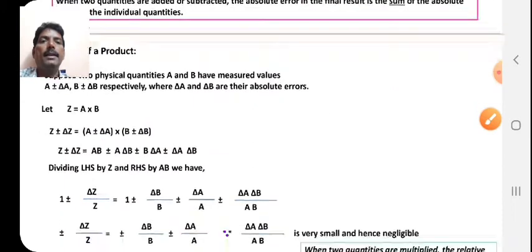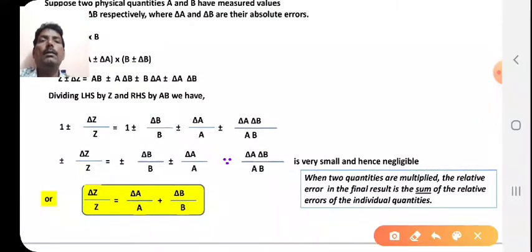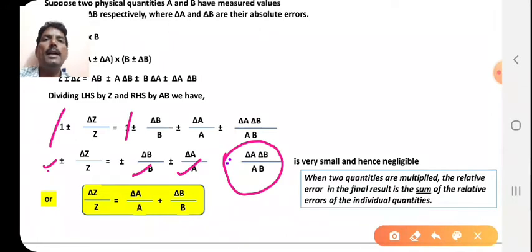So finally, ±Δz/z, cancelling the 1 on both sides. So Δz/z is equal to ±Δb/b ± Δa/a. Why are we neglecting the last term? Because Δa and Δb are absolute errors. Their values are very small compared to a and b, and you are taking the division of these two, so the value you get in that measurement is very small. So we neglect that term. Finally you will get Δz/z is equal to Δa/a + Δb/b.